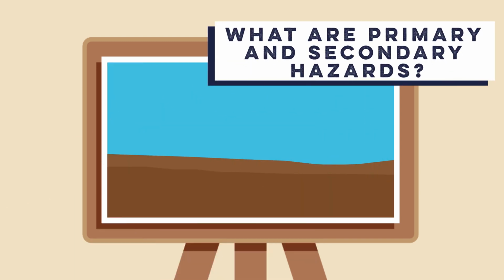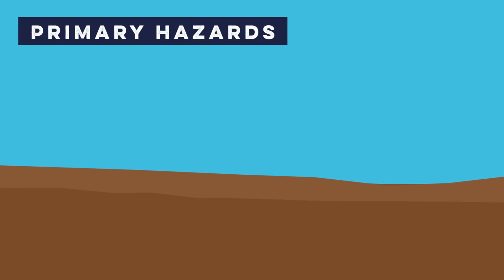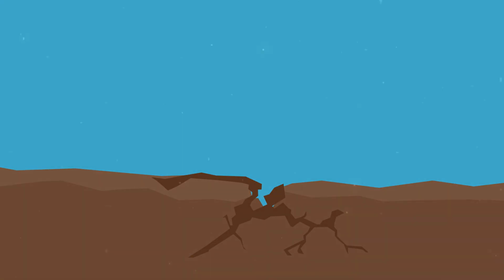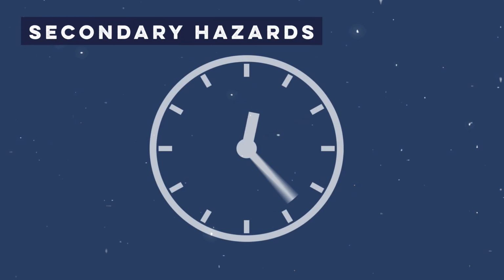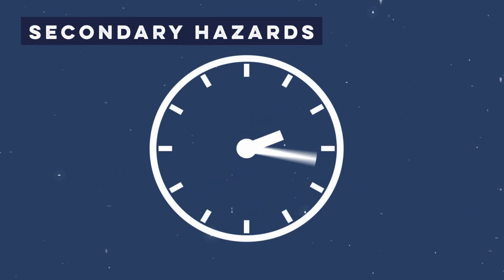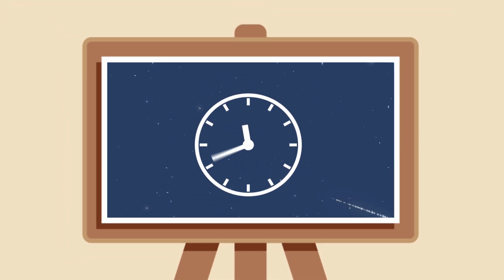Step 1. What are primary and secondary hazards? Primary hazards are the immediate impacts caused by a volcanic eruption or earthquake. Secondary hazards occur as a result of the primary hazards, often hours, days, or even years later, and can sometimes be even more destructive. Understanding the difference helps explain why disasters can continue long after the initial event.